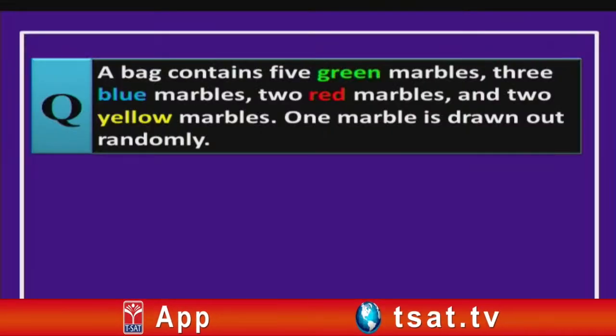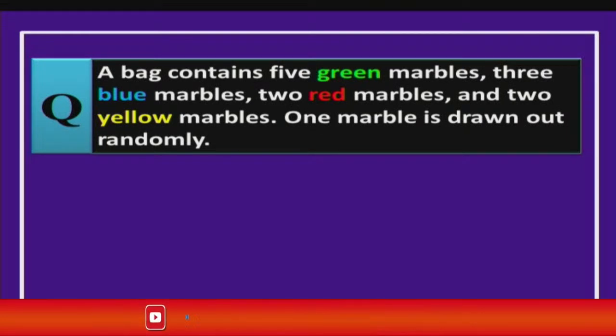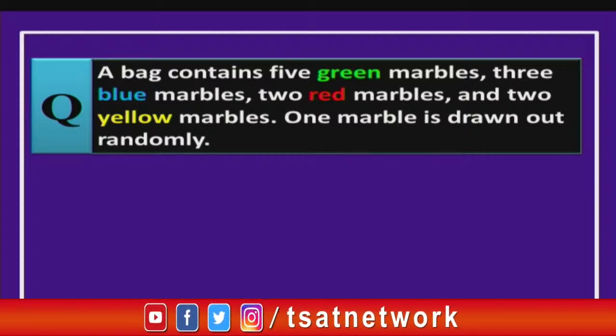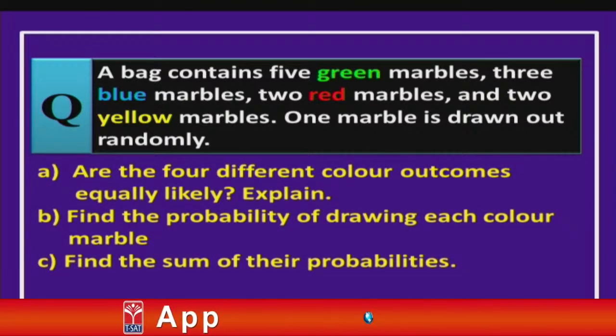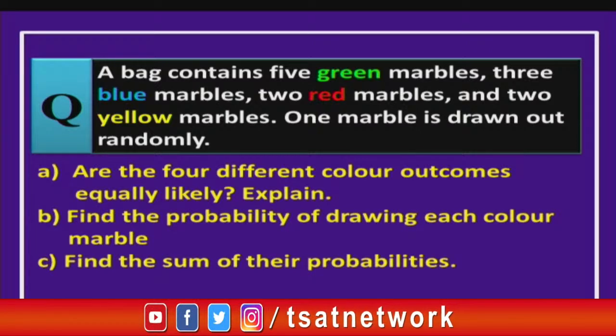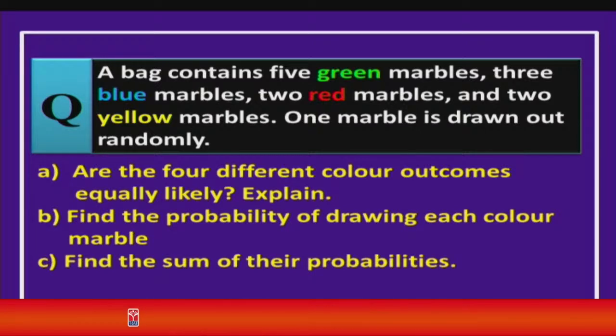So, children, let us start with the first problem. A bag contains 5 green marbles, 3 blue marbles, 2 red marbles and 2 yellow marbles. Now, one marble is drawn out randomly. Now, the questions are: are the 4 different color outcomes equally likely? Explain. Second, find the probability of drawing each color marble. And finally, we have to find the sum of their probabilities. So, let us start the solution, children.